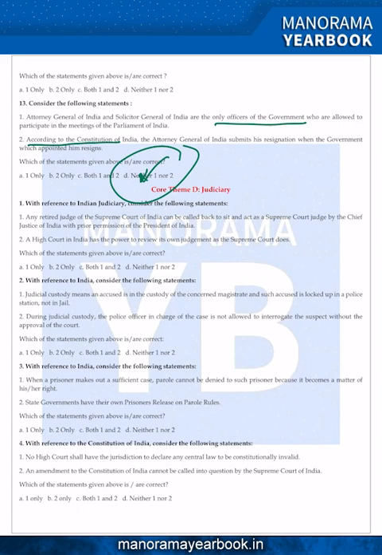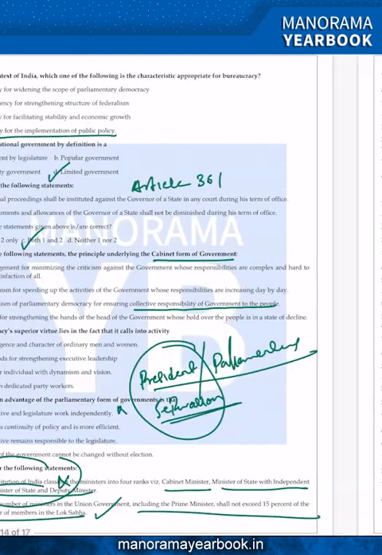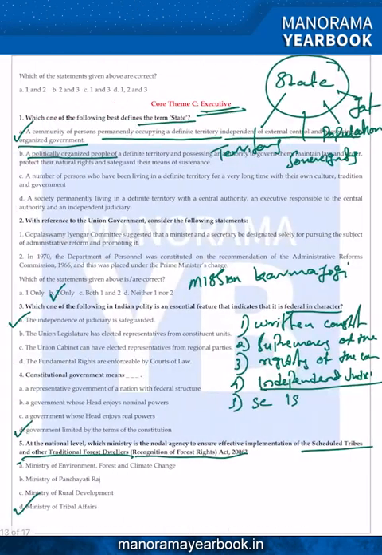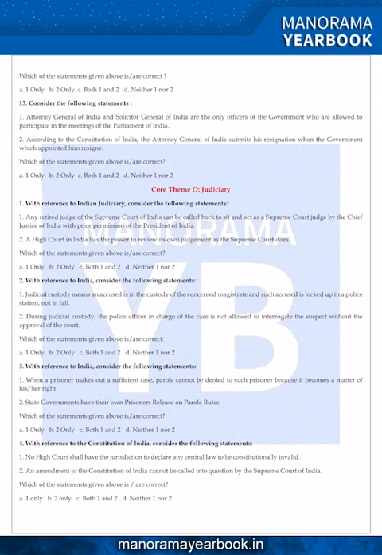So this is about our core theme C, what is called the executive. The last part of the first polity previous year question paper revision, the core theme we choose, the judiciary. Look at here, the first question: with the reference to Indian judiciary, consider the following statements.